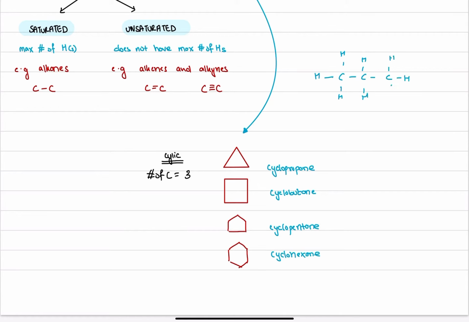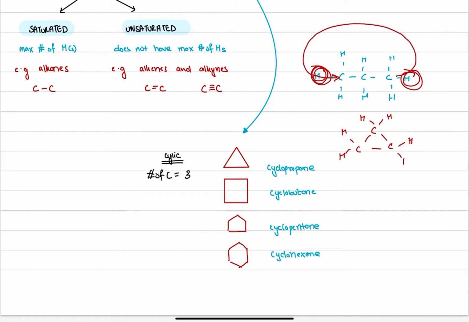Now, if this pentane, for some reason, decides to get rid of this hydrogen and this hydrogen, what it can do is that this carbon can basically form a bond with this carbon, closing upon itself and forming a cyclical structure, something of this sort. Right? But obviously, in order for this carbon to form a bond with this carbon, they need to get rid of at least one hydrogen so that they do not end up exceeding their octet.